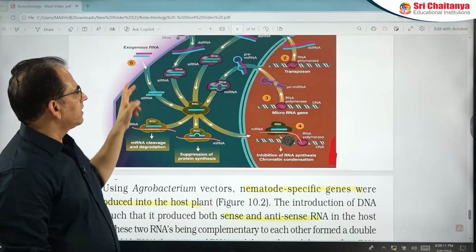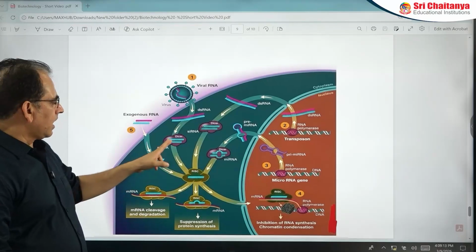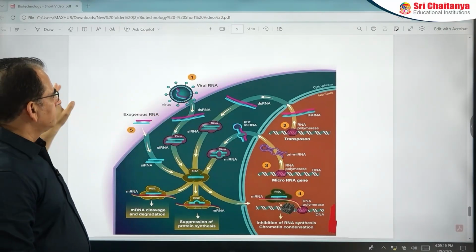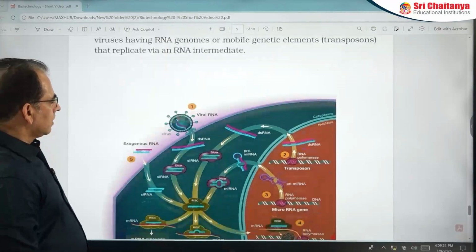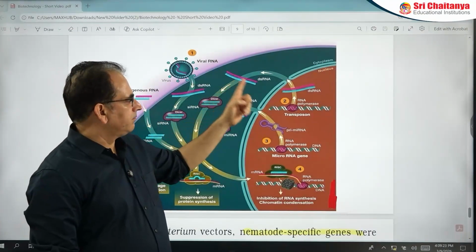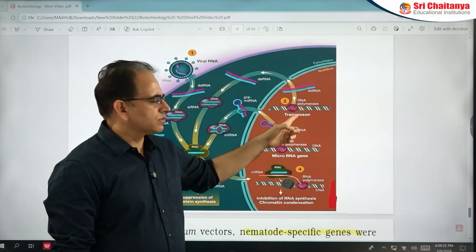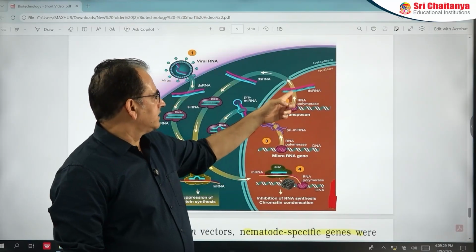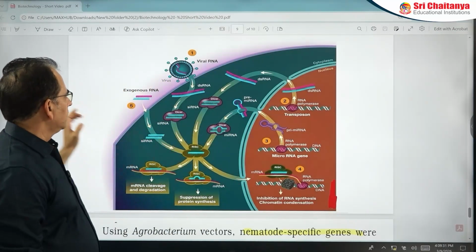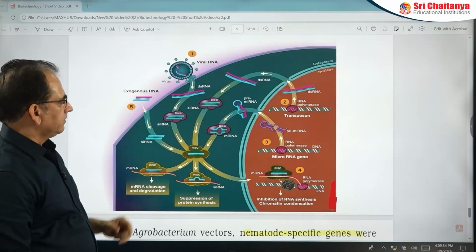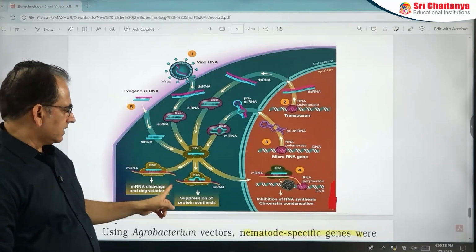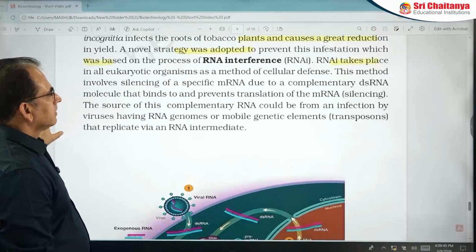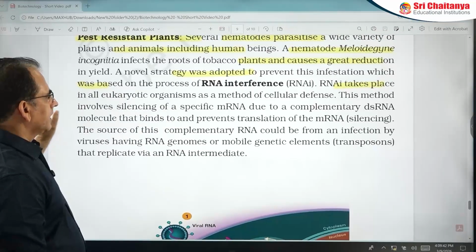The source of this double-stranded RNA which activates RISC may be an RNA virus, or the source of this RNA may be a transposon. Transposons are mobile DNA segments in eukaryotes. They produce RNA, and this RNA can participate in RNA interference, or it can activate RISC. If it is activated, then it can destroy this type of RNA. Now you can focus on this paragraph.